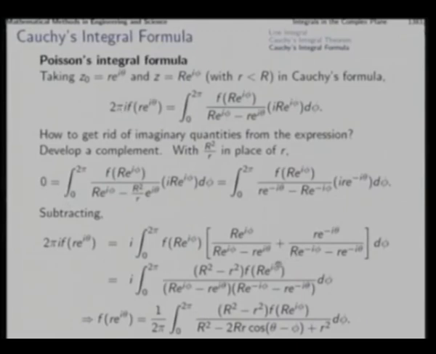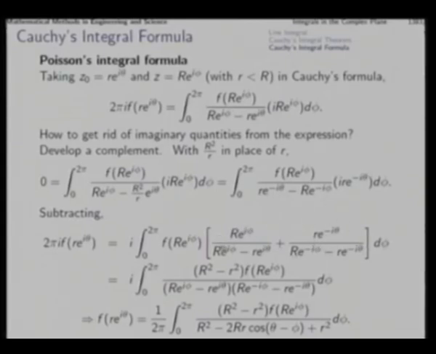On this side, however, a lot of things happen. First of all, this is common, so this remains, and this i is common here as well as here. So, this i goes outside, that also remains, and other than that, what will remain? This r e to the power i phi by this, and this small r e to the power minus i theta divided by this. So, this is positive powers, this is negative powers everywhere.